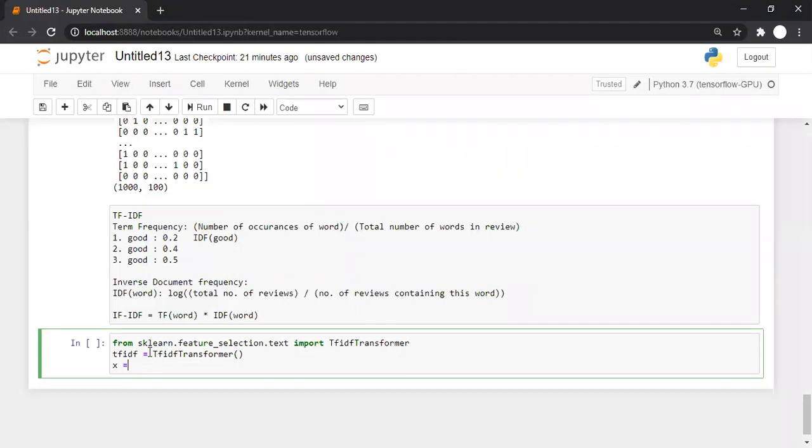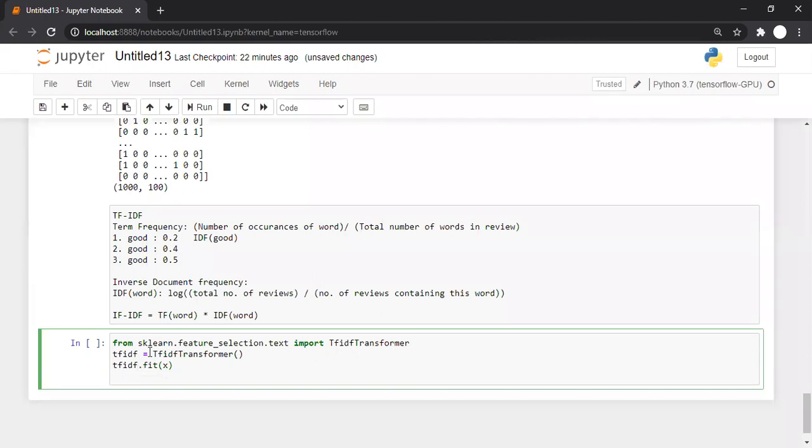And let's apply this thing. So first fit the TF IDF transformer. So TF IDF dot fit. We want to fit it on our data X. Once it is fit, we can go for transform. So let us say X underscore transform. Okay, let's use same vector X. Why should we create a new object?